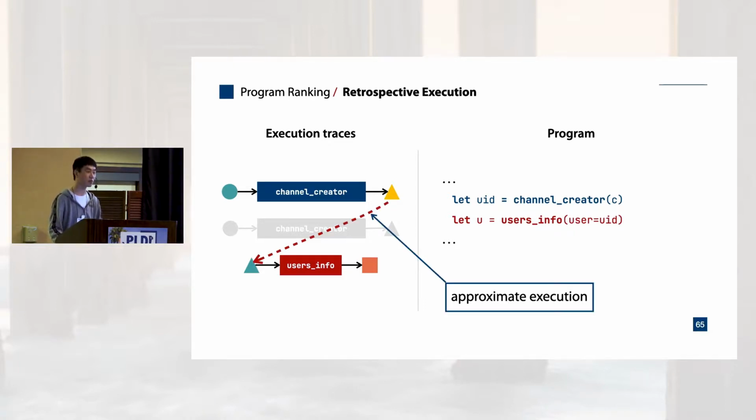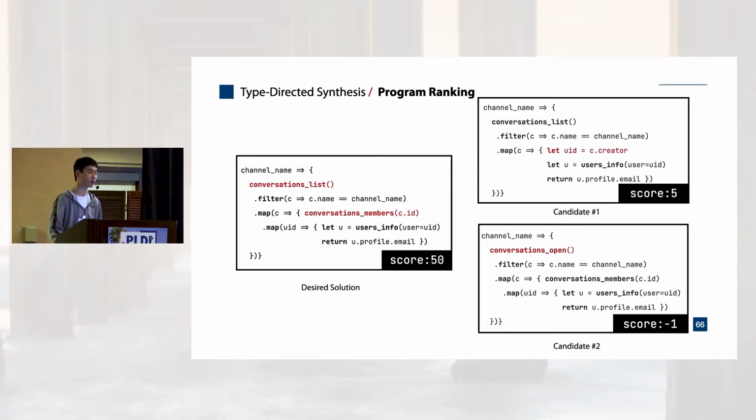Instead of giving up, retrospective execution will still use the entry with the green triangle, so it effectively stitches together multiple previous executions to make up a new program execution. Although the result of such an execution does not match precisely with that of an actual execution, we find that such approximate results are good enough for ranking purposes. So we use the results of retrospective execution to assign scores to the programs and then rank them by scores to produce a ranked list.